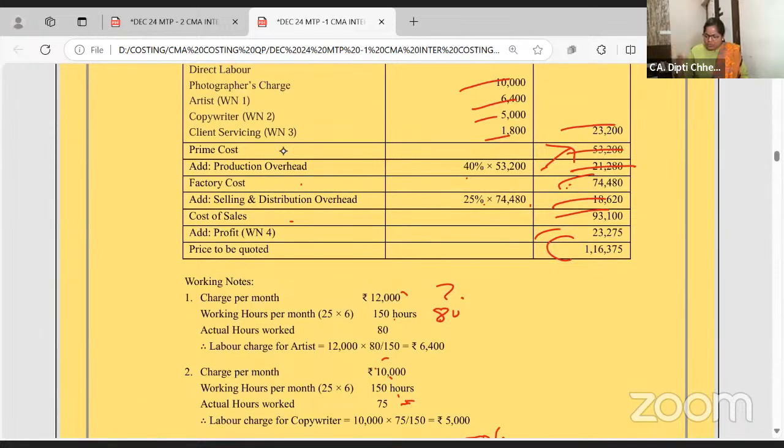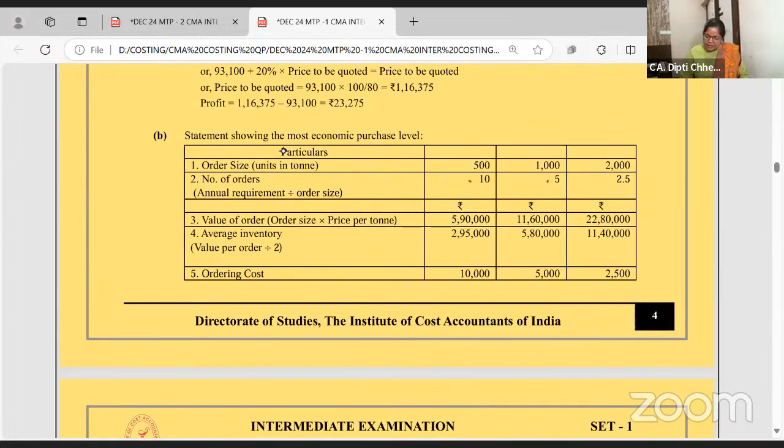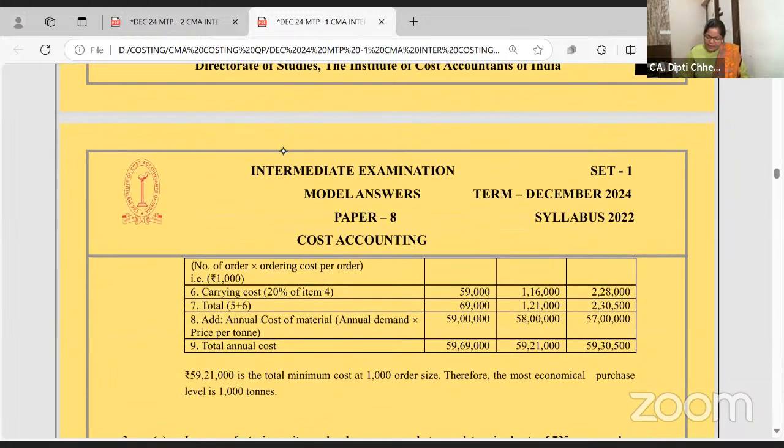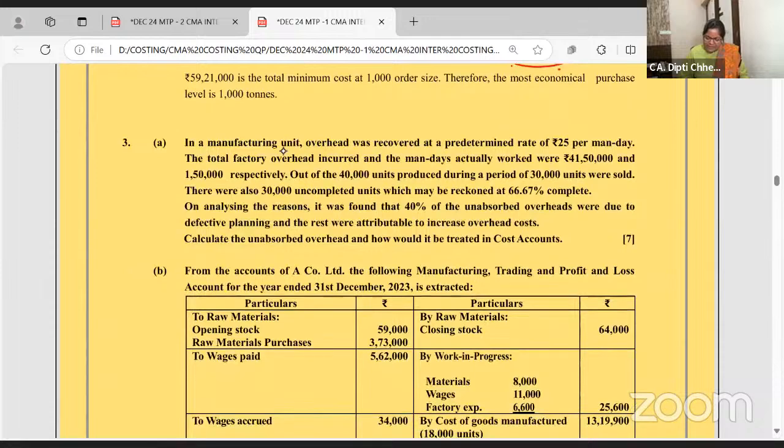You all know now what is ordering cost, what is lot size, value of the goods also, average inventory, because Q by 2 into the carrying cost you have to apply, and ordering cost. So wherever the total cost is least, you will go for that option or the lot size.